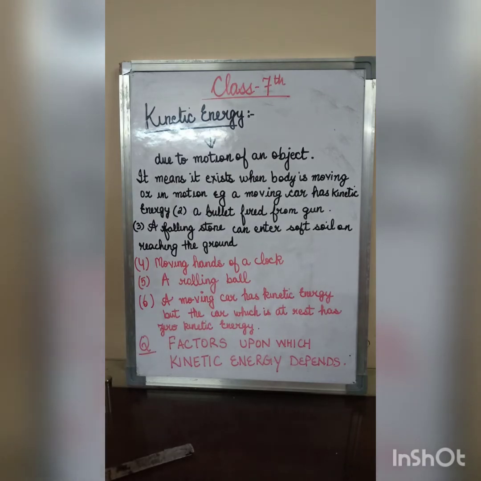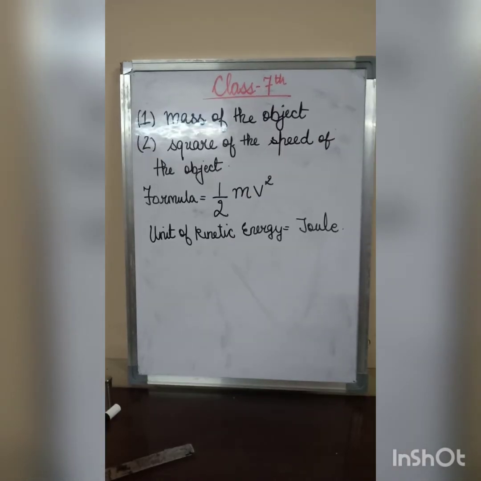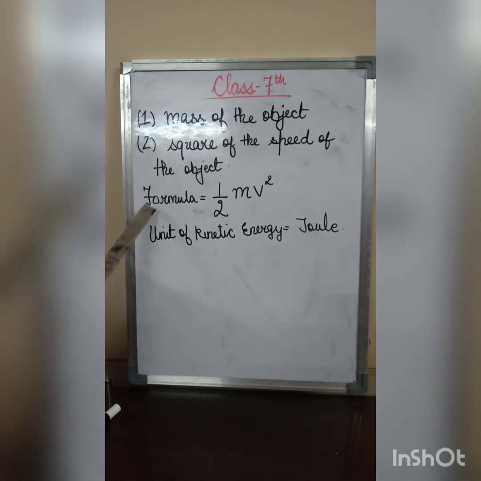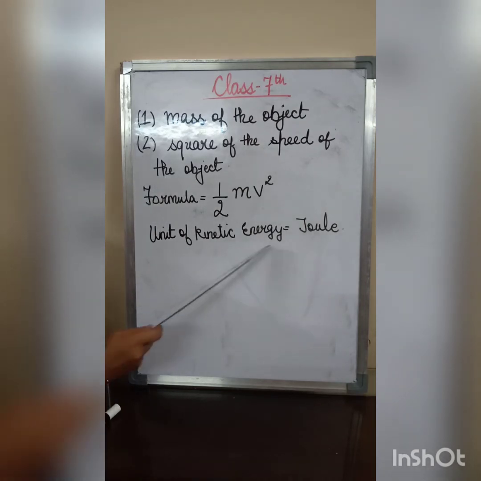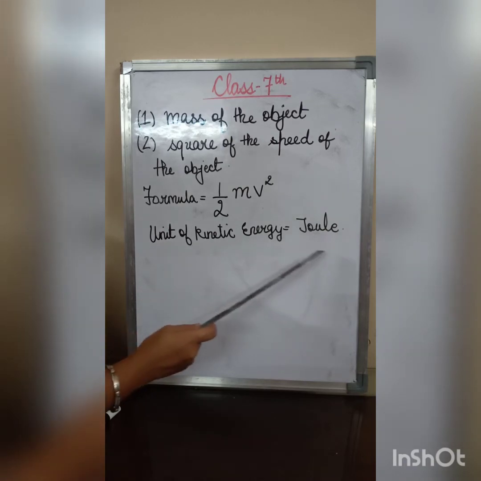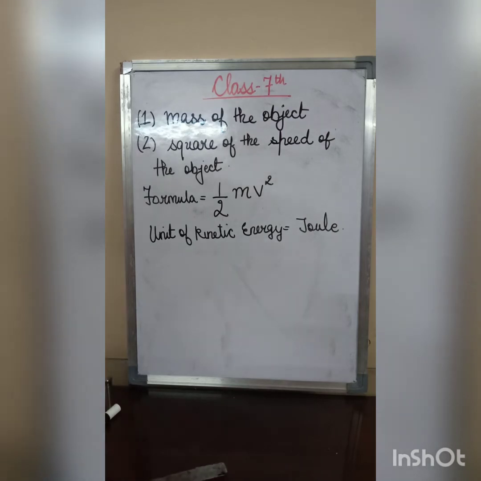It depends upon two factors. What are those two factors? One is the mass of the object and second is the square of the speed of the object. And what's its formula? The formula is 1/2 mv², where m stands for the mass and v² stands for the square of the speed of the object. And the unit of kinetic energy is joule, because kinetic energy itself is an energy and the unit of energy is joule. So the name is changed, but the unit of kinetic energy is also joule. Clear? Now comes the next energy, that is potential energy.